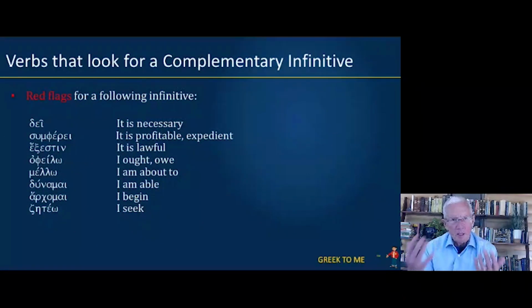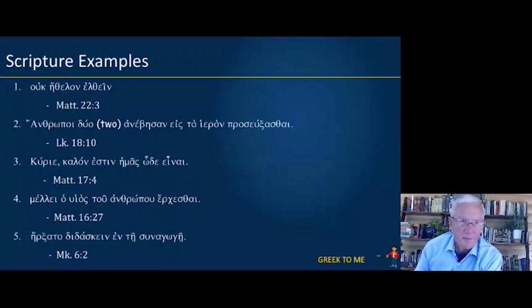So here are a number of red flag words that are going to suggest to you that an infinitive is going to follow. De, it is necessary. Sumphero, it is profitable or expedient. Exestin, it is lawful. Opheilo, I owe or ought to. Mello, I am about to. Dunamai, I am able. Archomai, I begin. Zeteo, I seek. So all of these verbs are going to be looking for a complementary infinitive.